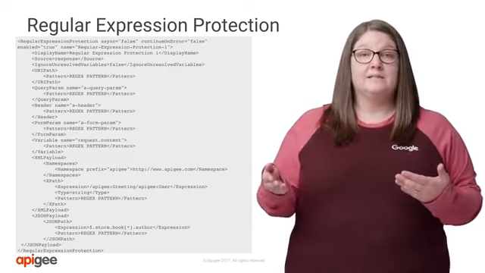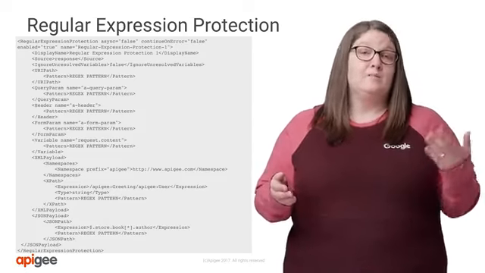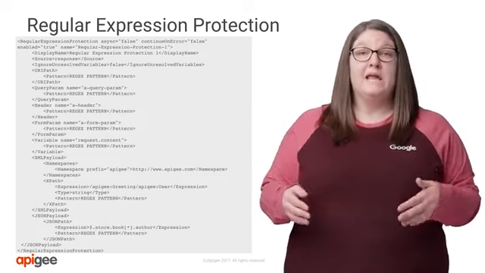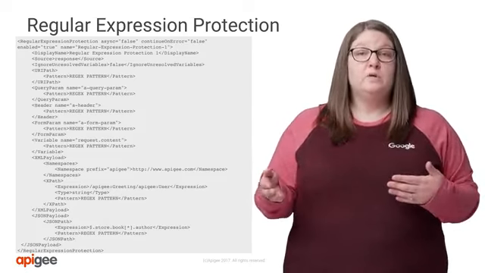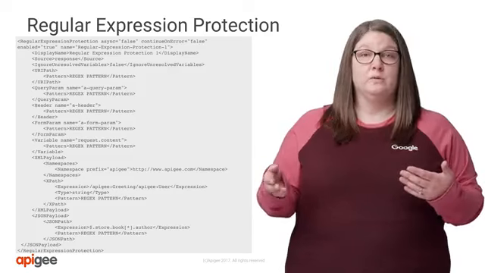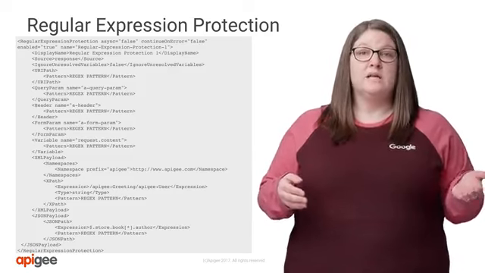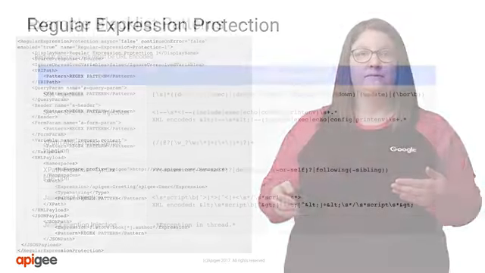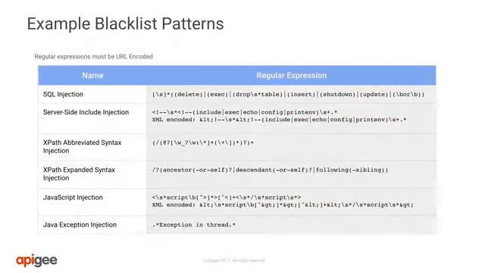You'll have granular access to different parts of the request, like the path, query or form parameters, HTTP headers, flow variables, and the request body. If any of your regular expressions evaluate to true, the policy will result in a fault and you can stop processing the request. Here is a list of example blacklist patterns that can be implemented in the regular expression protection policy. This list is not exhaustive and threats are constantly being discovered. You will likely involve your security team to determine which regular expressions to implement based on your specific attack vectors.